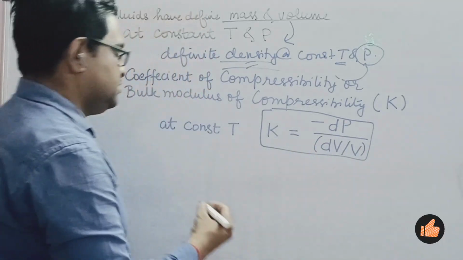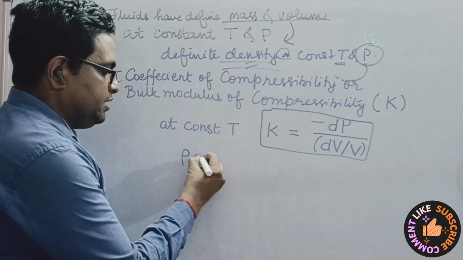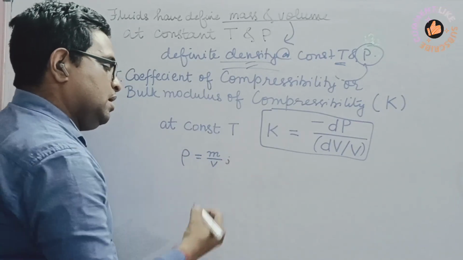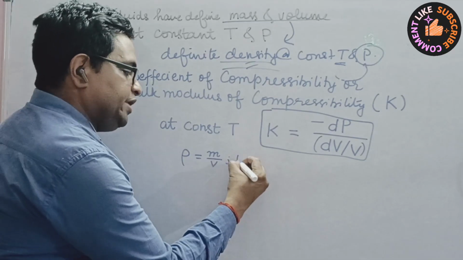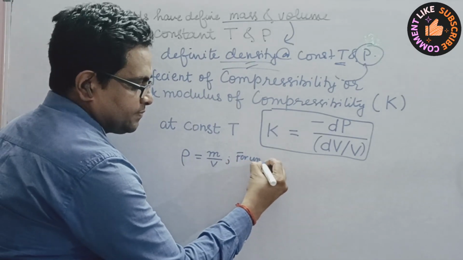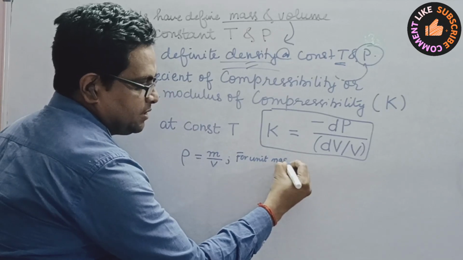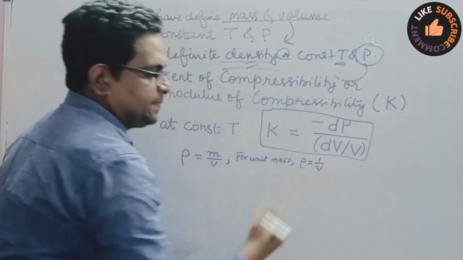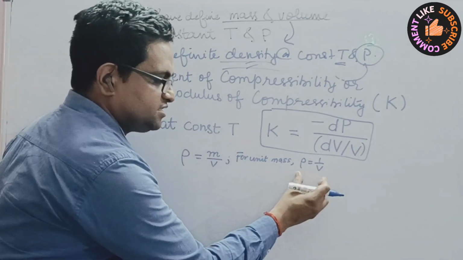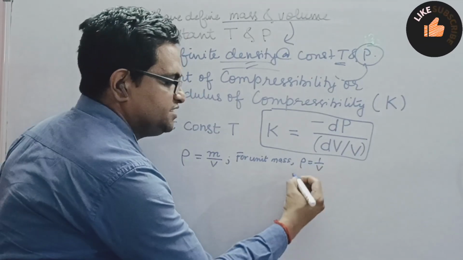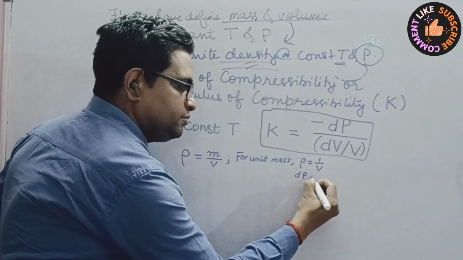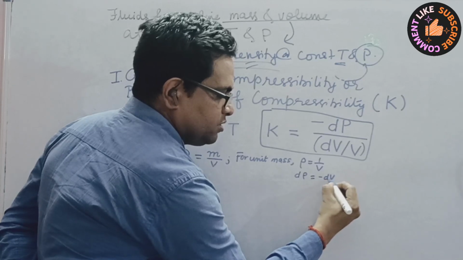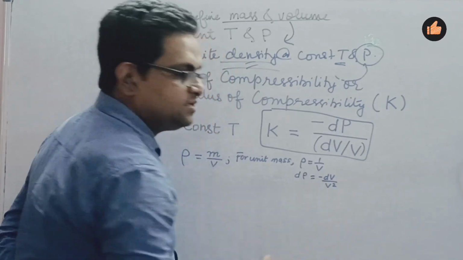Now we also know that density rho is mass per unit volume. Now suppose for unit mass, we may take density as 1 upon V. Now can you differentiate this term, density? On differentiating, we will get d rho is equal to minus dV upon V square, isn't it?